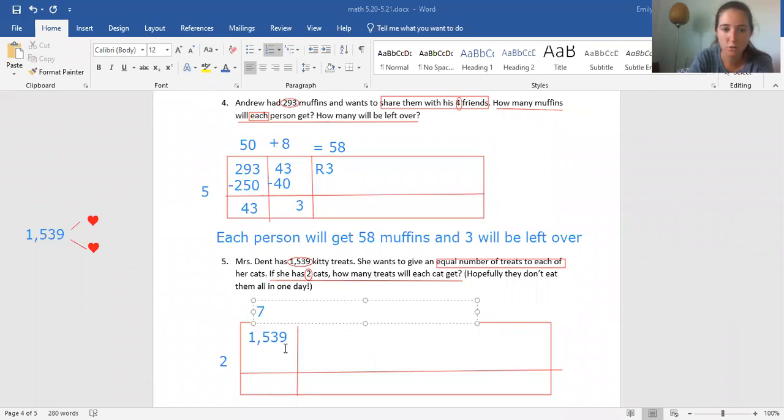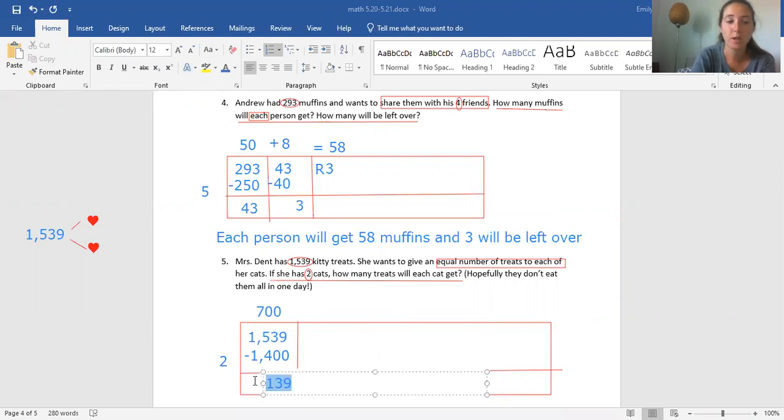But then I'm going to want 2 more zeros, right? There's 2 zeros after the 15, so I'm going to do 700. So I'm going to have 1,400. We're going to subtract here. And 9 minus 0 is 9, 3 minus 0 is 3, 5 minus 4 is 1, 1 minus 1 is nothing, right?